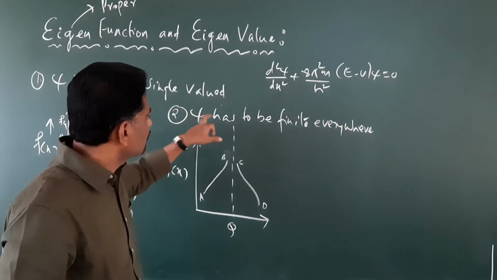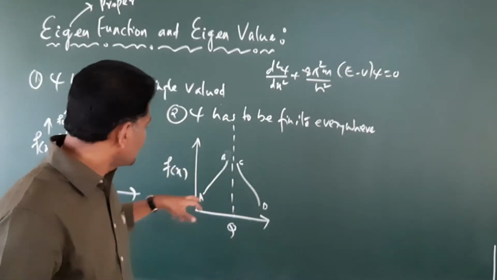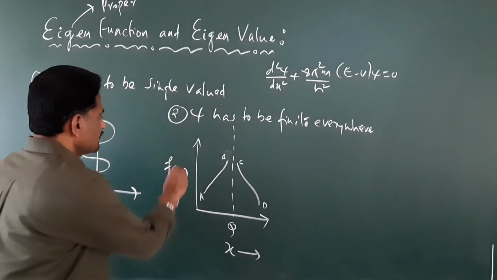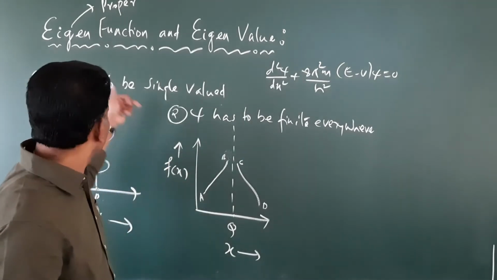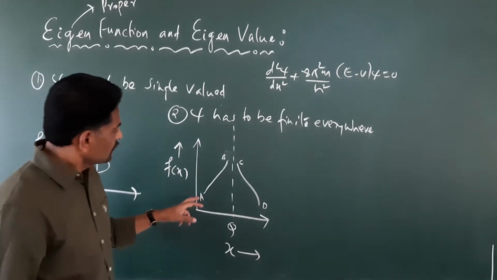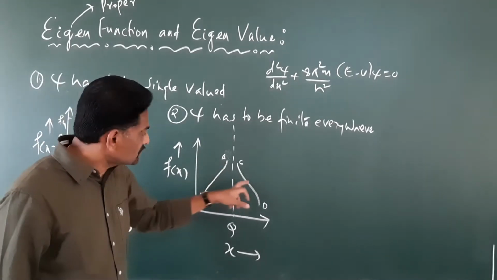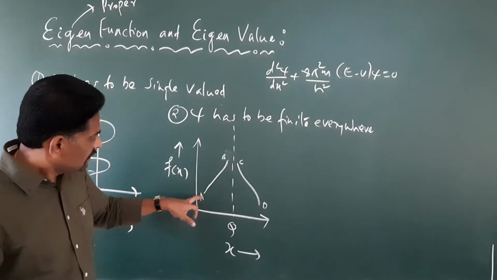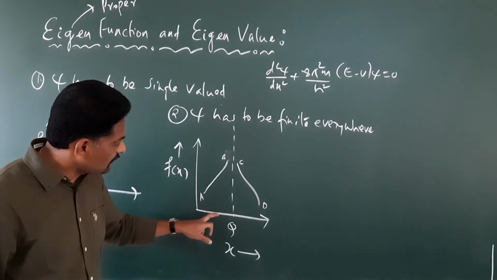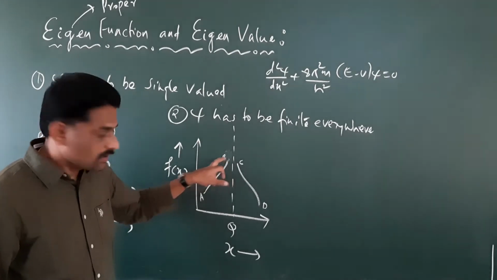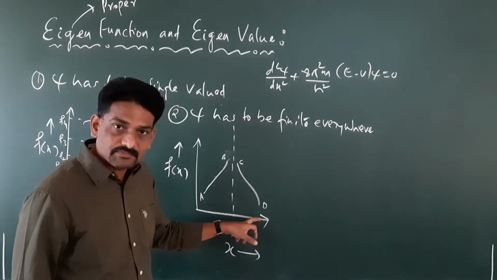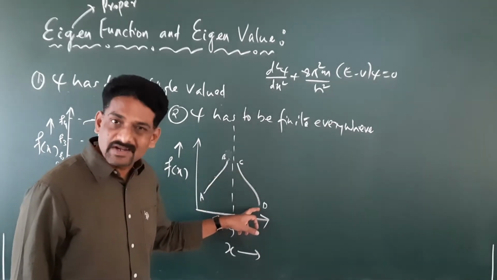Now, to understand the meaning of psi has to be finite everywhere, we have taken an example. Again, f of x. What is f of x? F of x is a wave function like psi, where f of x is a function of x, right? So here we have a graph. What does this graph indicate? If you look at this graph, from A to B, the graph is finite. Means for every value of x, there is a value of f of x. Similarly, from C to D, for every value of x, the graph is finite. There is a definite value.